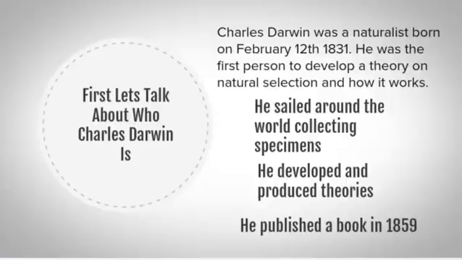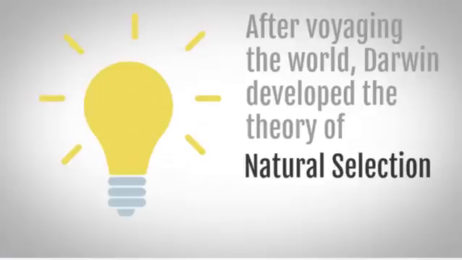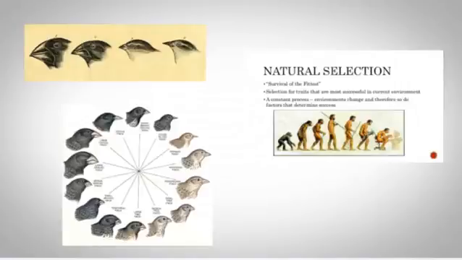He sailed around the world collecting specimens, produced theories, and wrote a book in 1859. After voyaging the world, Darwin developed the theory of natural selection. Natural selection is the process where organisms better adapted to their environment tend to survive and produce more offspring.